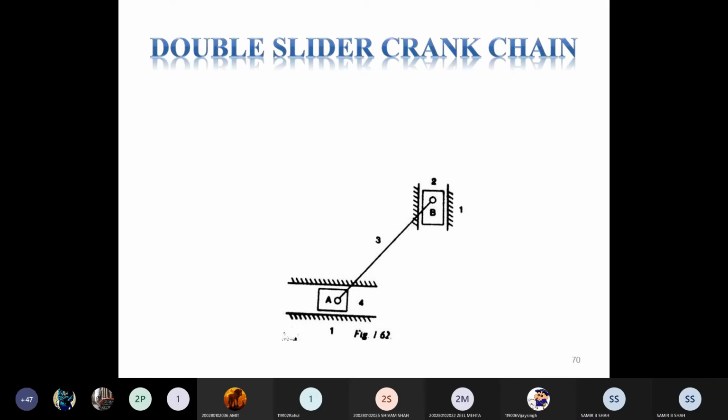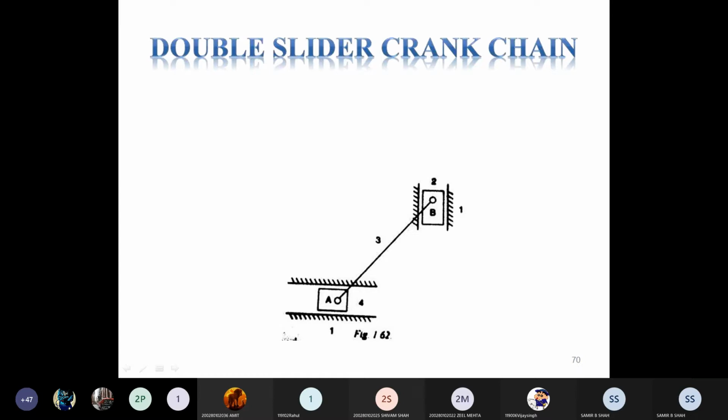Now the last one, that is the inversion of the double slider crank chain. In the double slider chain, you can see the first figure, which is very easy to understand, that both sides may slide, right? It means the sliding motion is applied not on only one side, but is produced on two sides.